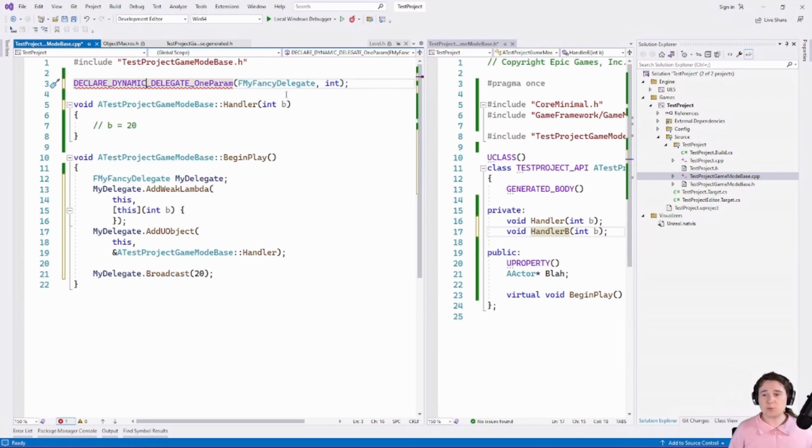Dynamic delegates are used with blueprints. They're slower and they're used with network calls. They're slower than normal delegates, but they have the advantage that they're serializable and they can be looked up by name. So when blueprints are resolving events or when network stuff's happening, you can just look them up by their name, which is useful for that sort of remote RPC functionality that Unreal has. Other than that, they're basically the same.